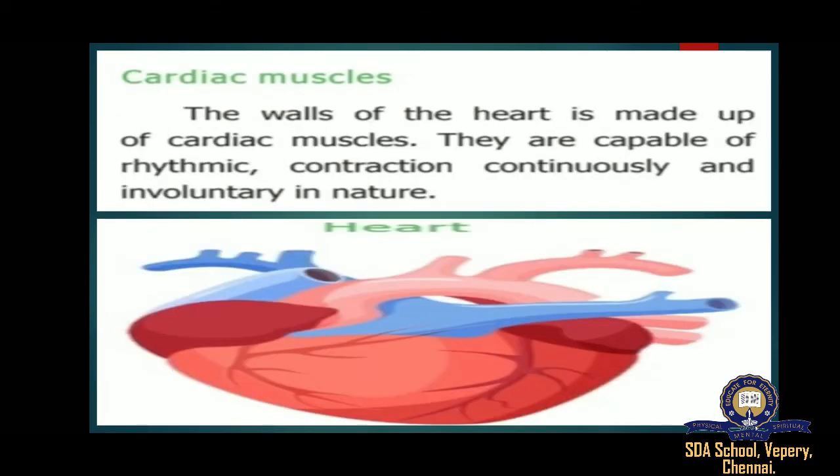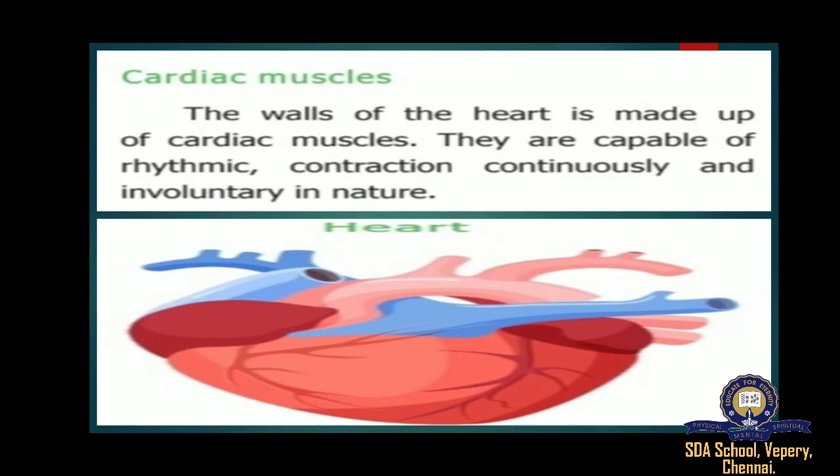Now move on, cardiac muscles. Did you ever watch a medical show on television where one of the patients went into cardiac arrest? If so, you probably know that means they were having a heart attack, because the word cardiac refers to things dealing with the heart.